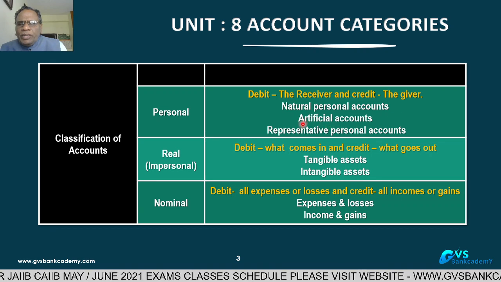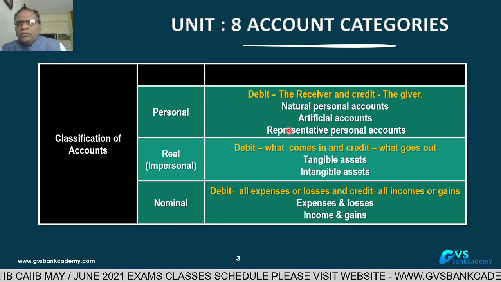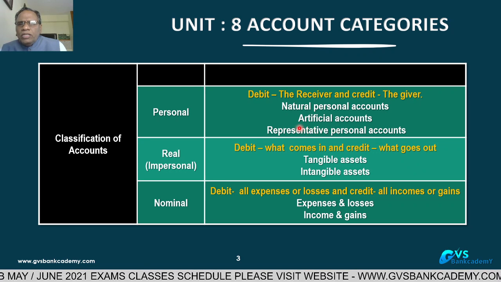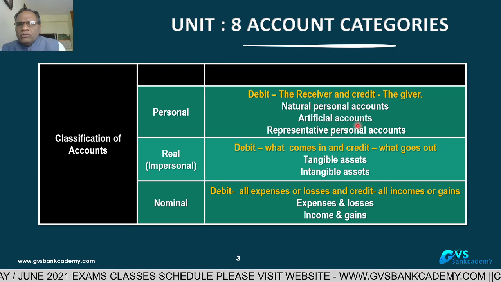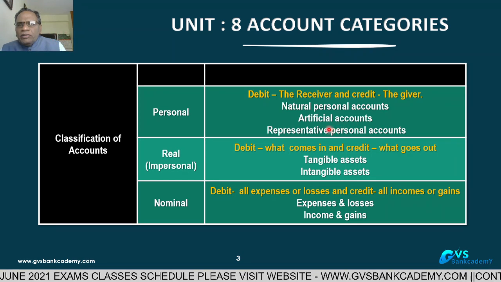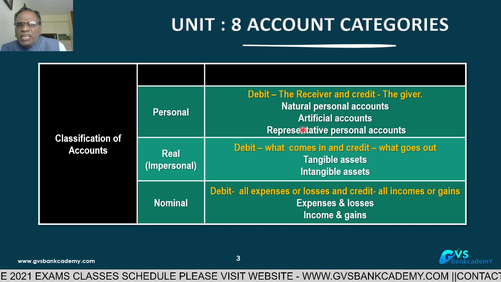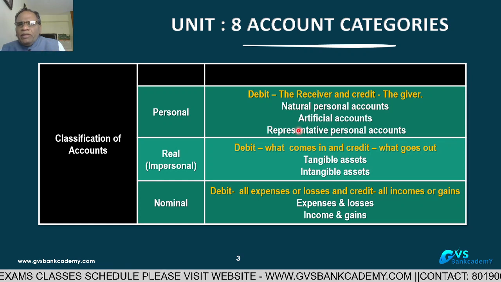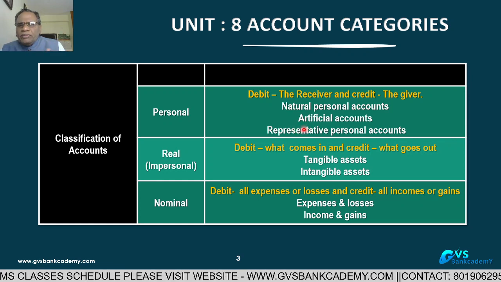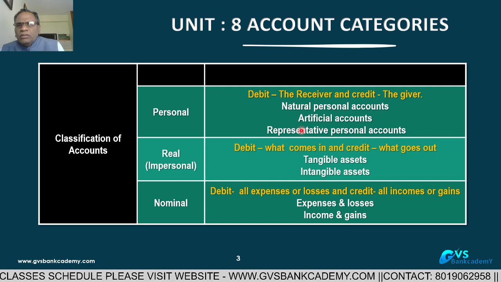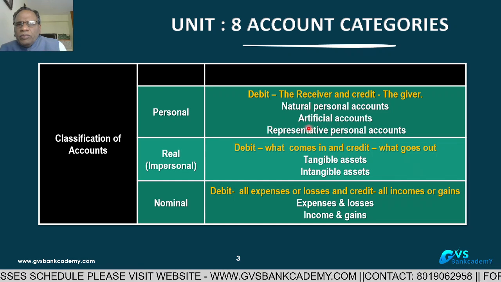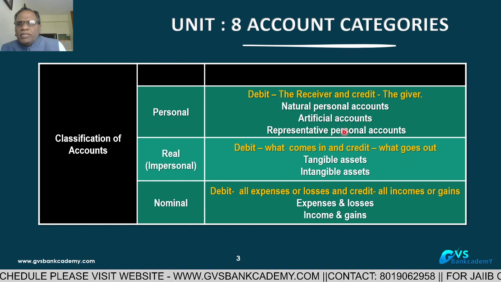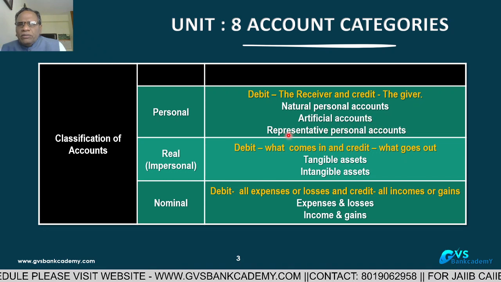Your bank opening an account with another bank is also an artificial account to that bank. So artificial means firm accounts, company accounts, partnership firm accounts, LLP. These are created by us. Company created by us, LLP created by human beings. Company, trust, societies, all will come under artificial accounts. And then, representative personal account.